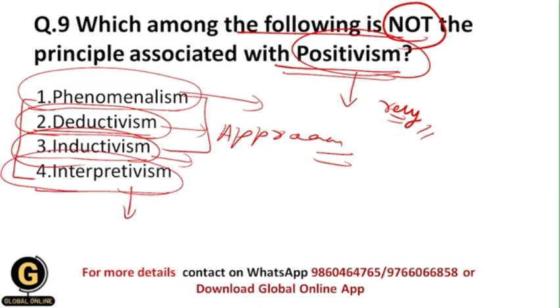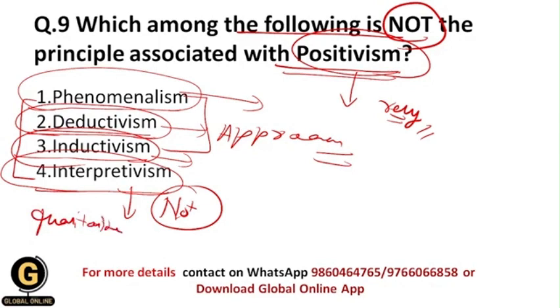So all of these 3 are principles associated with positivism, but interpretivism is the principle which is not associated with positivism, because interpretivism is associated with qualitative research, and positivism is associated with quantitative research. This is the bigger difference between them. As well, the strategies here are qualitative, and the research design is also qualitative, and it should be flexible and unstructured.